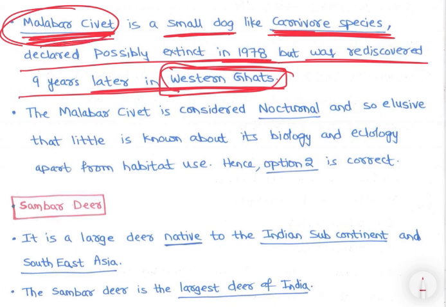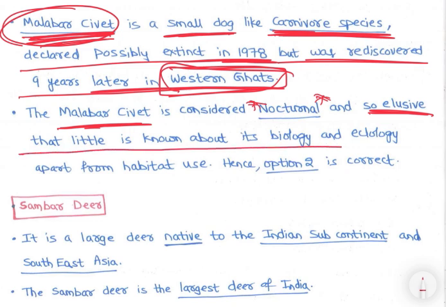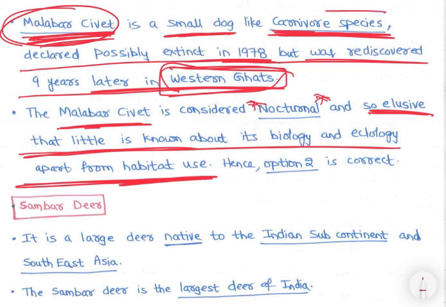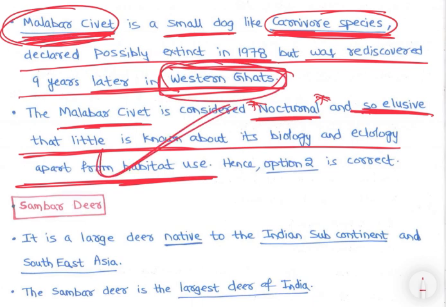So Malabar civet is considered nocturnal and so elusive that little is known about its biology and ecology apart from habitat use. भाई रात में ही ये लोग hunt करते हैं, right? Carnivore species they hunt during night, right? दिन में कभी दिखते ही नहीं है. So they are nocturnal and elusive, इसीलिए उनके बारे में ज्यादा जानते ही नहीं हैं because they are very less in species and they are active in the night, right?